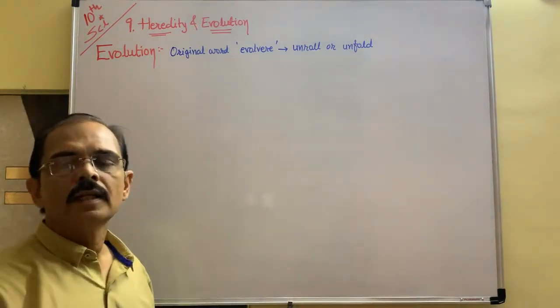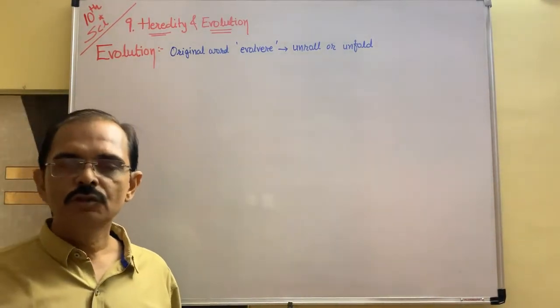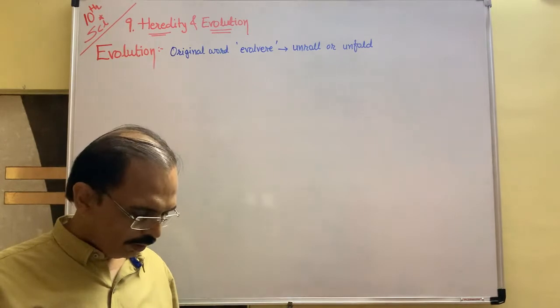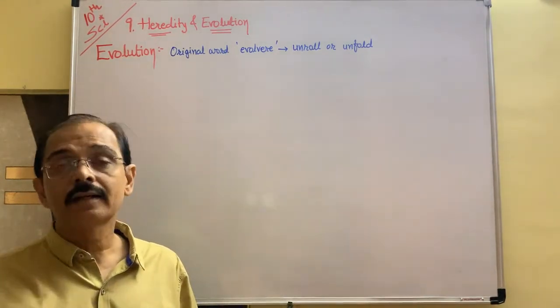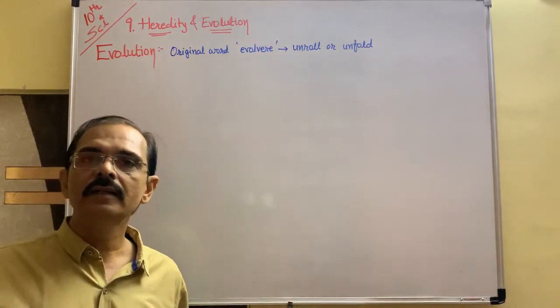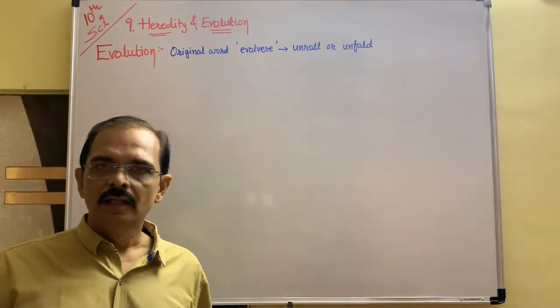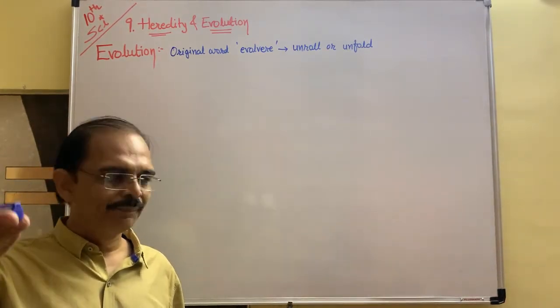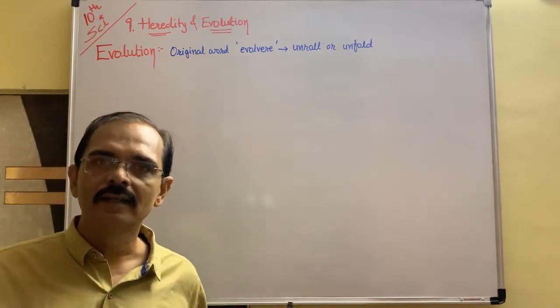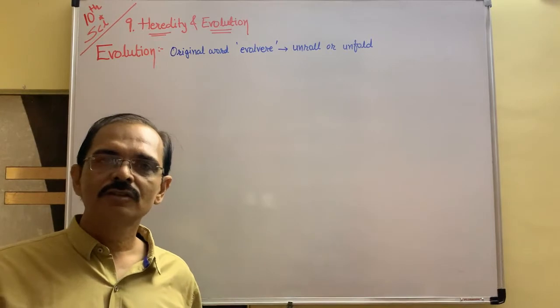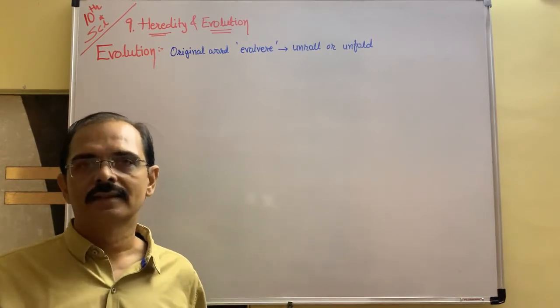Okay, that is evolution. You know that evolution is an inbuilt characteristic or inbuilt tendency in our body, just like your computer or mobile has inbuilt memory. So in our body also an inbuilt tendency is there.